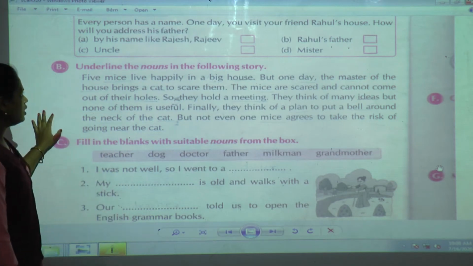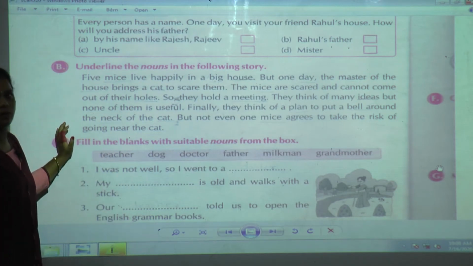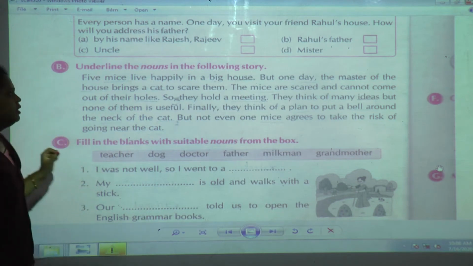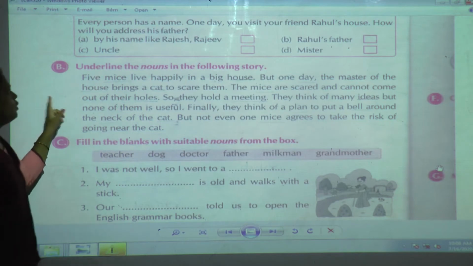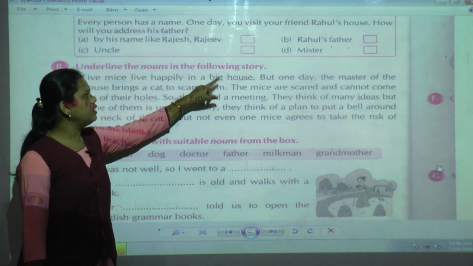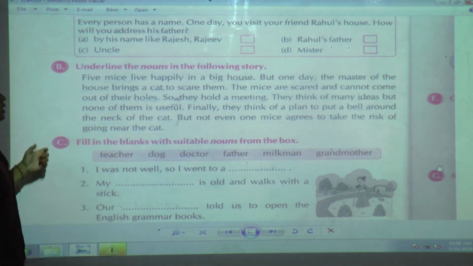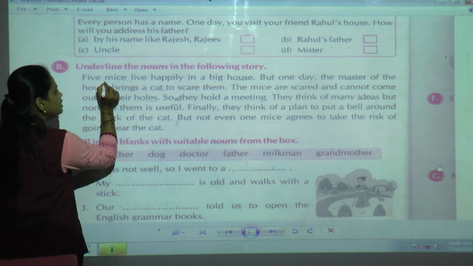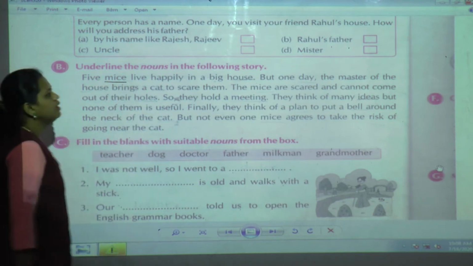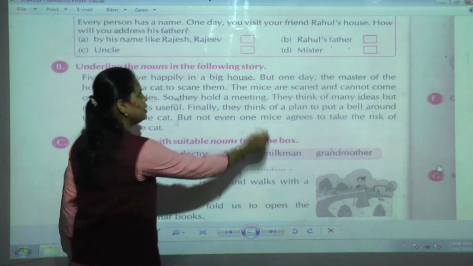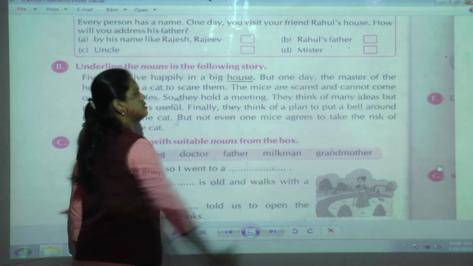Here, one sentence by one sentence, we are going to see and underline the nouns. Now the first sentence is: Five mice live happily in a big house. In this sentence we are going to see the nouns. Mice is a noun. Another noun in this sentence is house, which is a place.